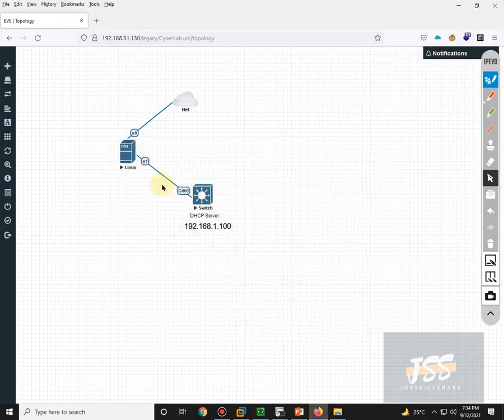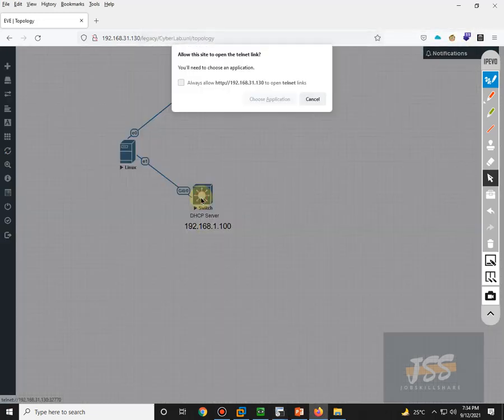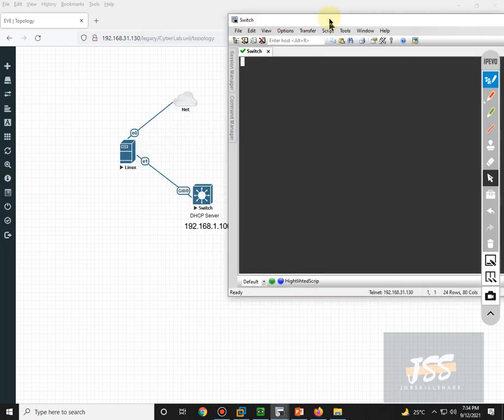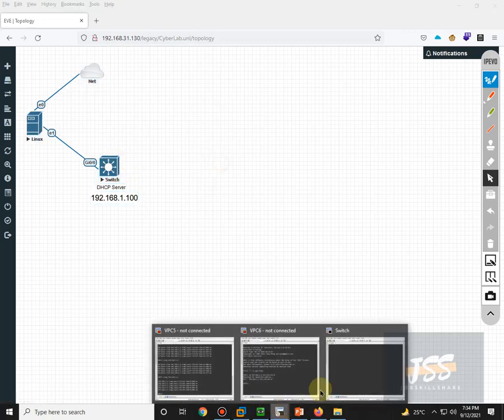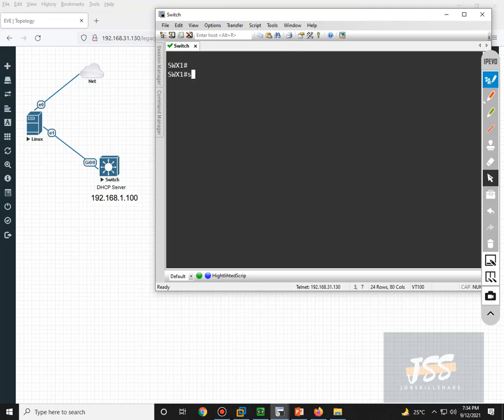But before I go to this machine, I just want to show you the configuration that has already been done on this switch, because we have already gone through the DHCP configuration so many times, so I do not want to waste my time here. So if I type show run | section DHCP.